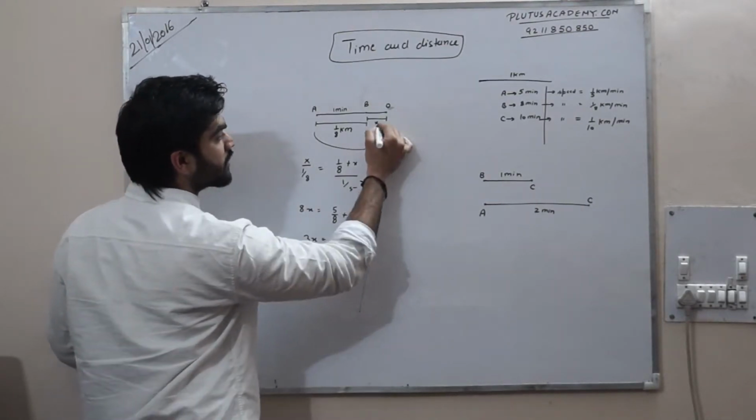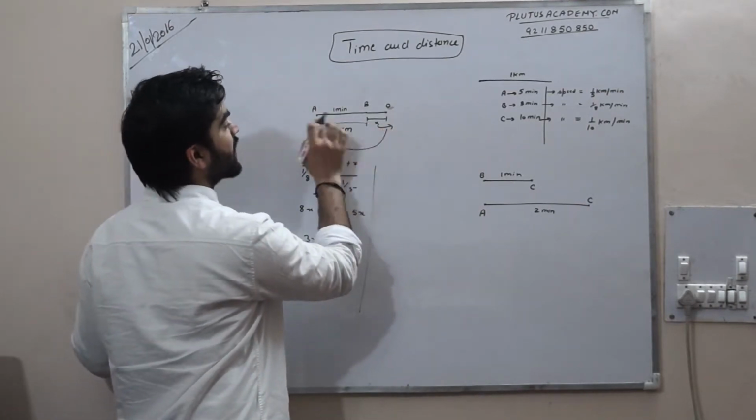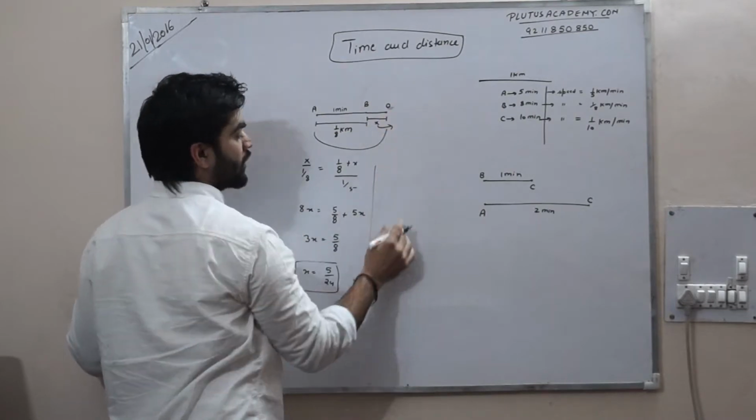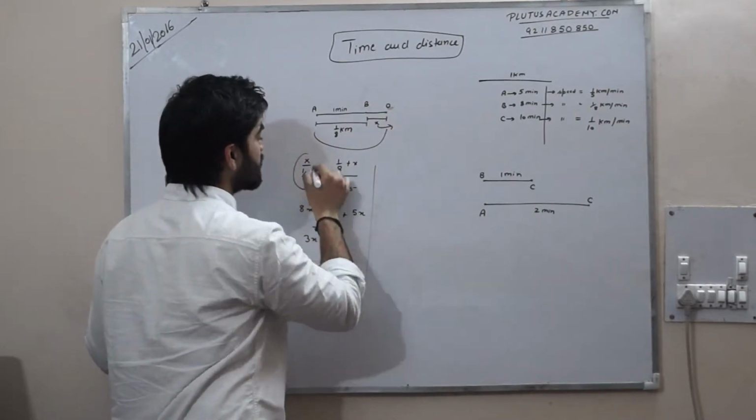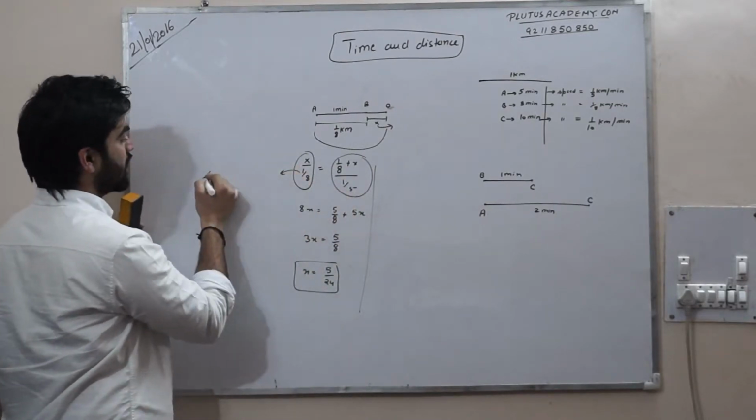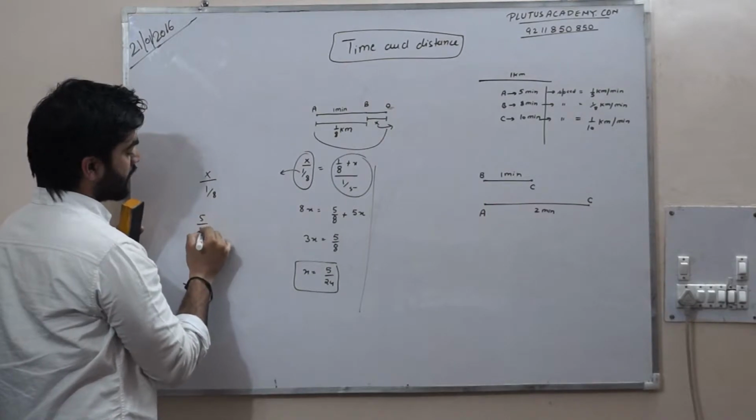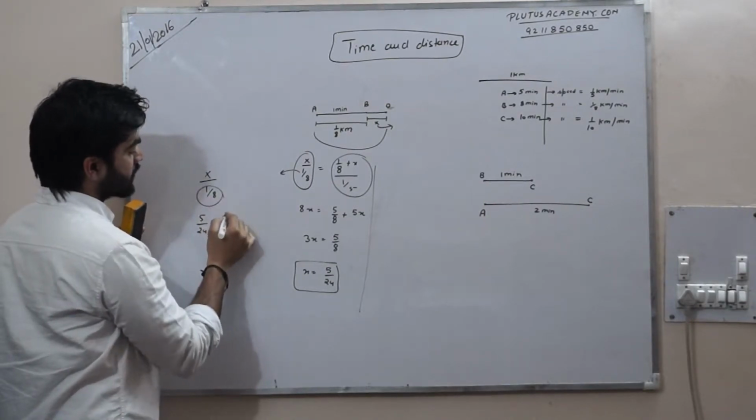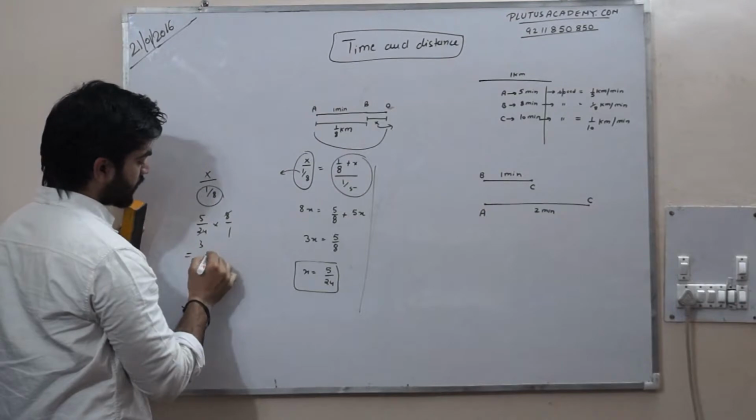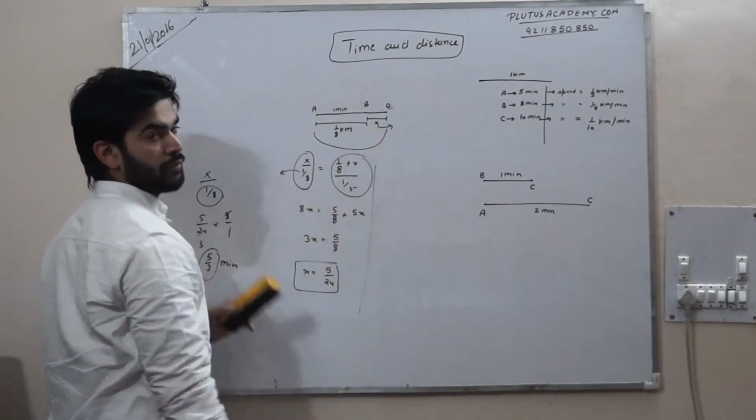So this is this distance, but what you have to find is after what time A meets B at this point. So what is your time? This is time, this is also time. You can take both values. I am taking this x by 1/8. It means x is 5/24 and this is 1/8. So 8 into 5/24 is 5/3. After 5/3 minutes, A meets B.